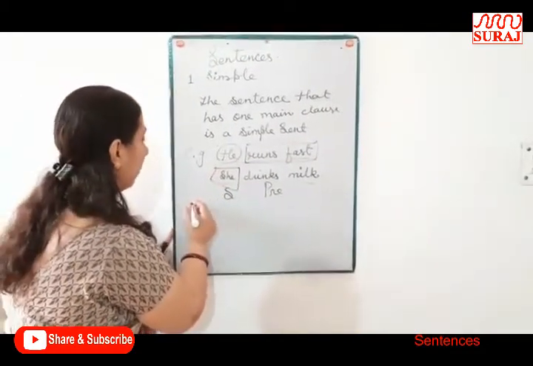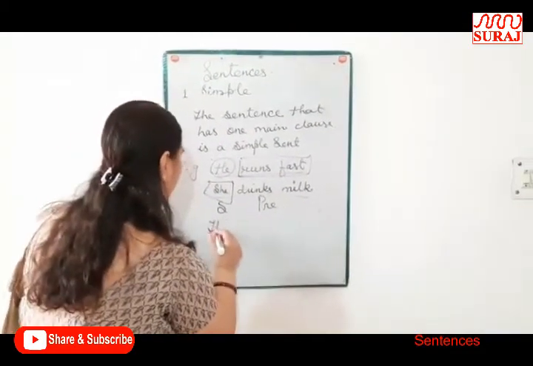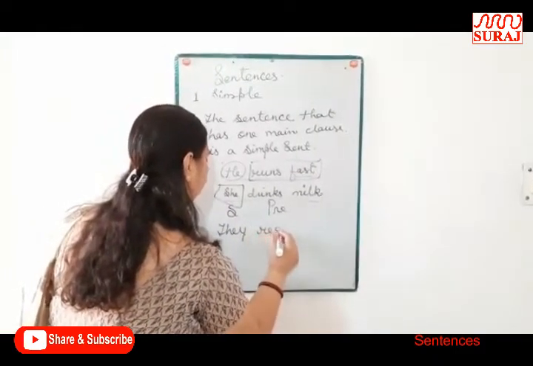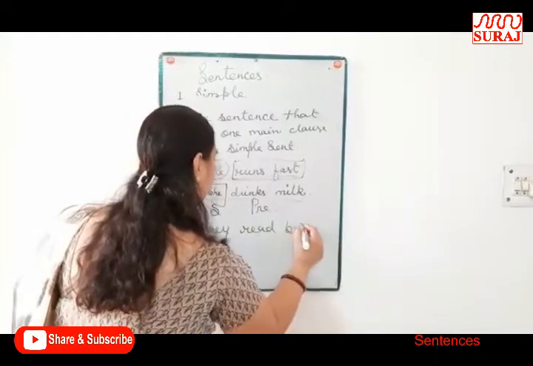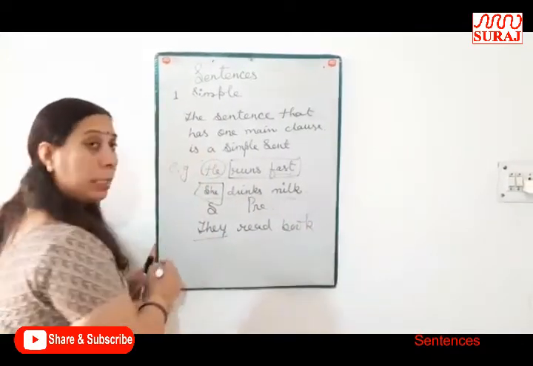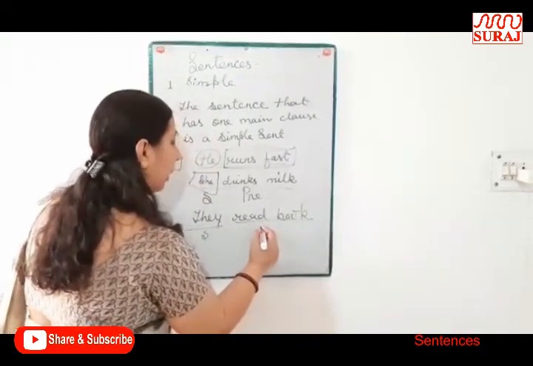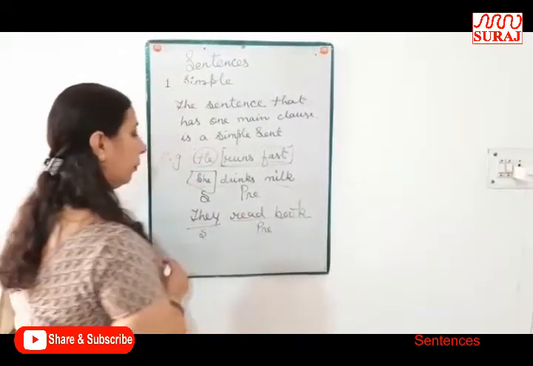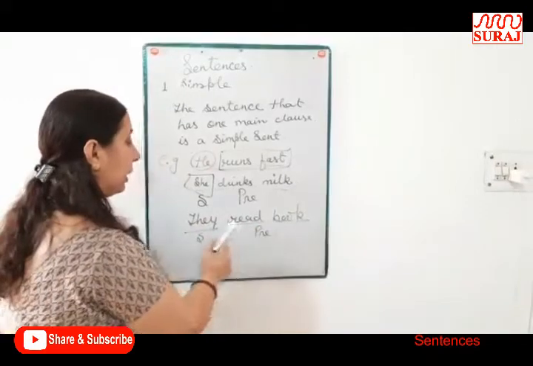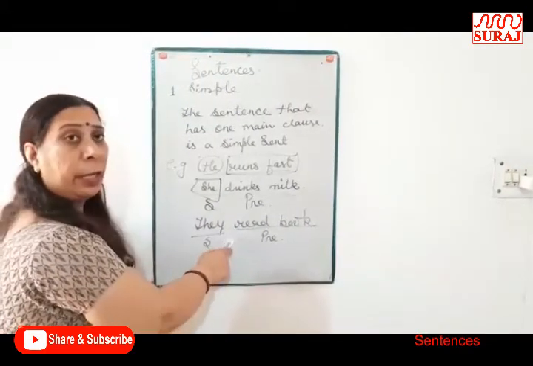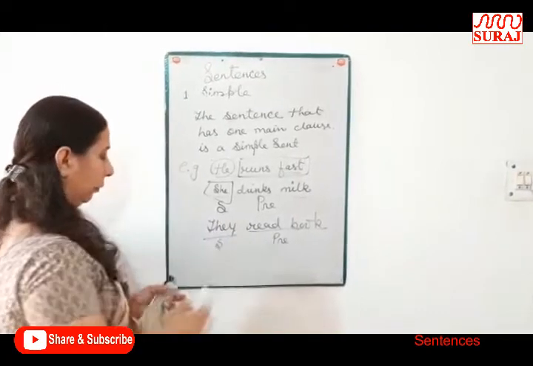Now, another example. They is the subject and read book is the predicate. It has a complete sense. It is never dependent on any other clause.